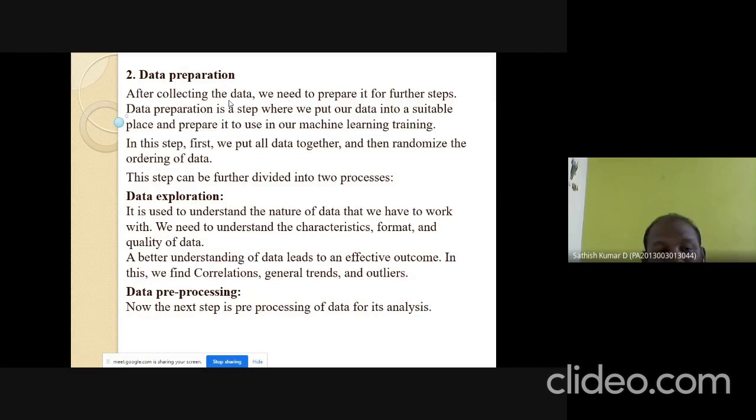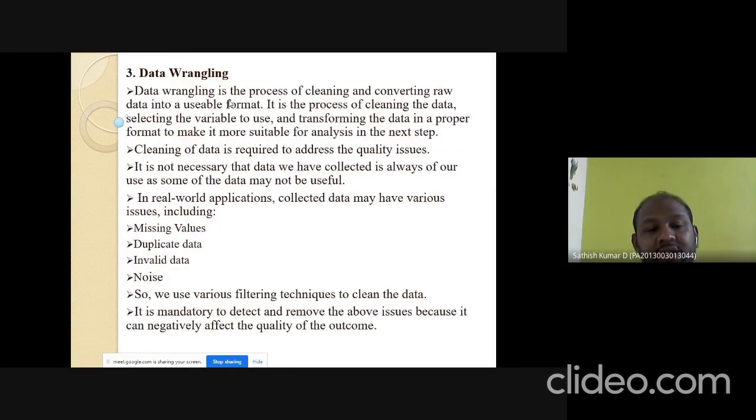Then data wrangling. Data wrangling is the process of cleaning and converting the raw data into a suitable format, that is, a usable format. Raw data into meaningful data. That is called data wrangling. In real world applications, collected data may have various issues, including missing values, duplicate values, invalid data, and noise. So these things should be corrected in the third stage. That is called the data wrangling stage.